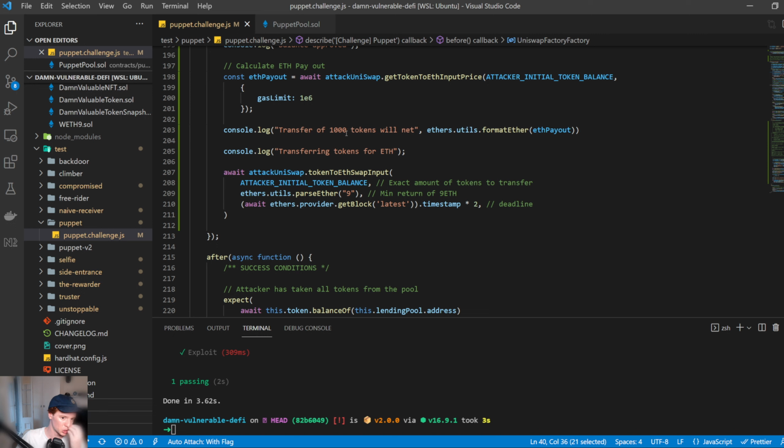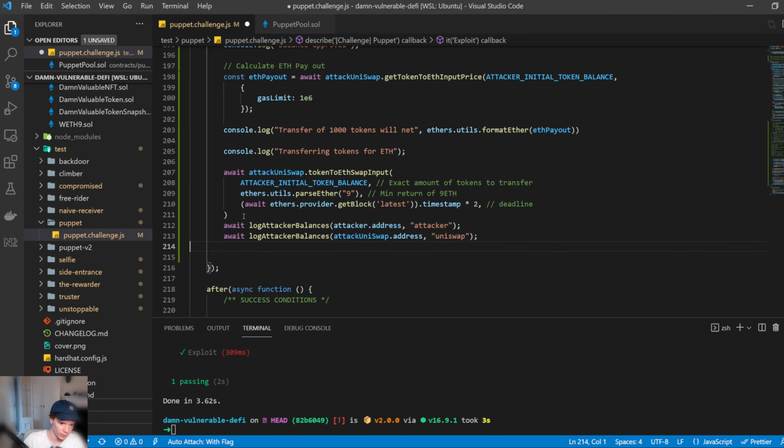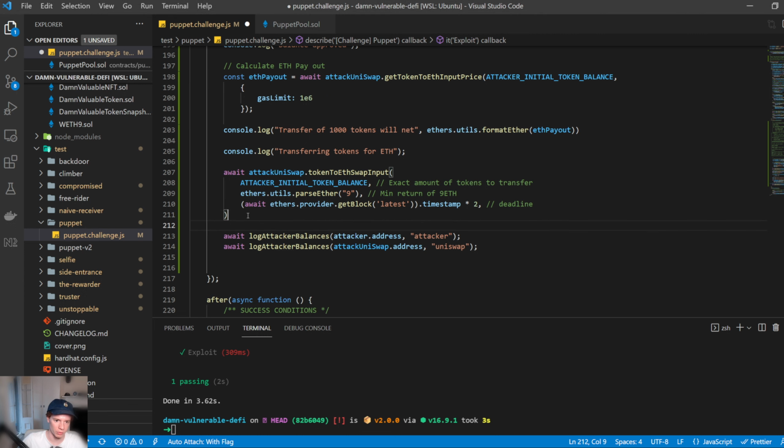So we've now just swapped the token for the ETH, and we want to quickly check the new balances. We should expect the attacker to have 0 DVT and around 35 Ethereum. And in the Uniswap address, we should see that it has around 0 Ethereum and approximately 1,010 in DVT, heavily devaluing the DVT.